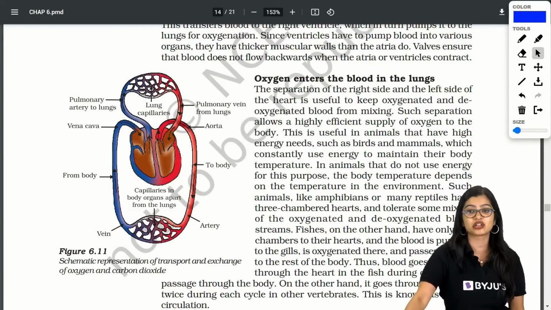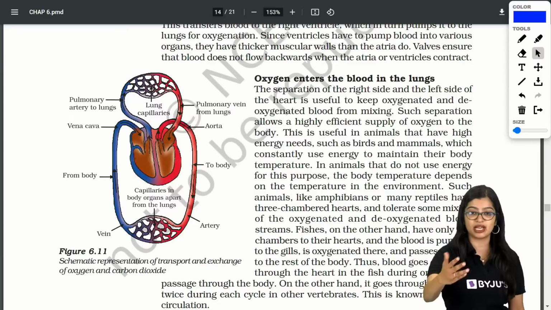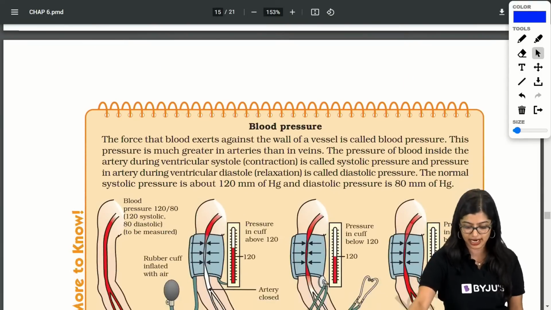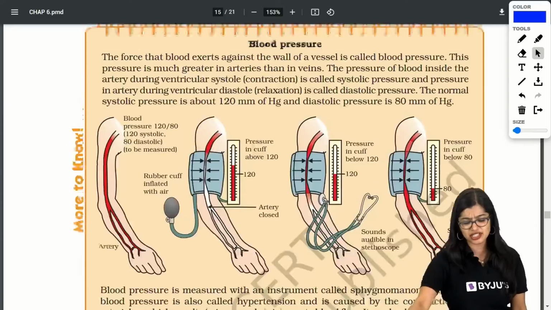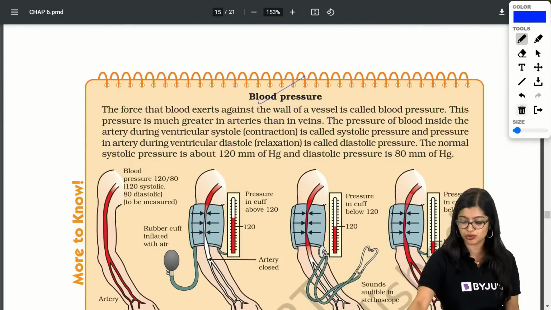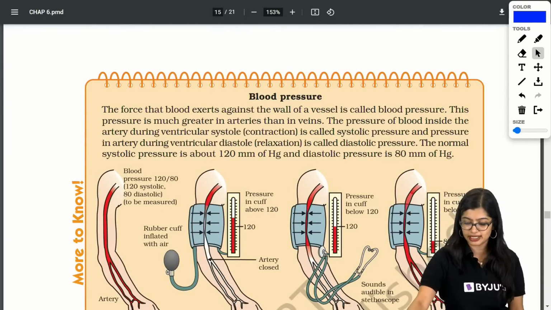A double circulation question will come. Chances of it coming are high, but a schematic diagram is enough. They'll not ask you to waste your time drawing all of this. Blood pressure is important. Somebody is asking, ma'am, I'll not read the orange box. Blood pressure is important. Please go through this.